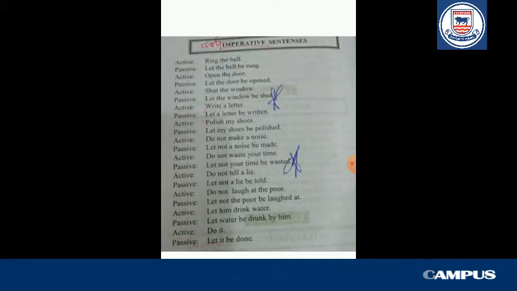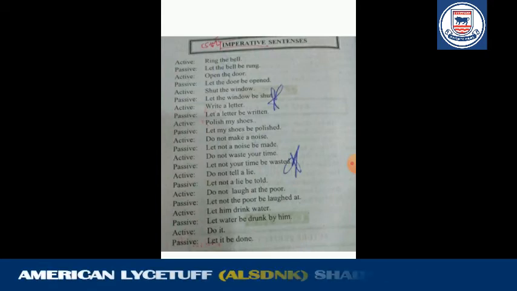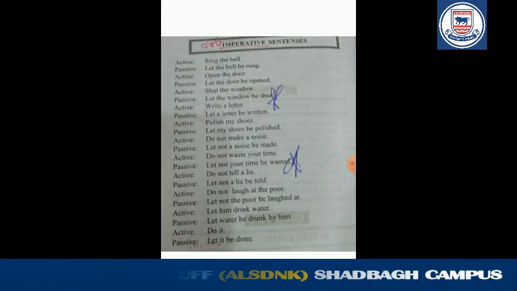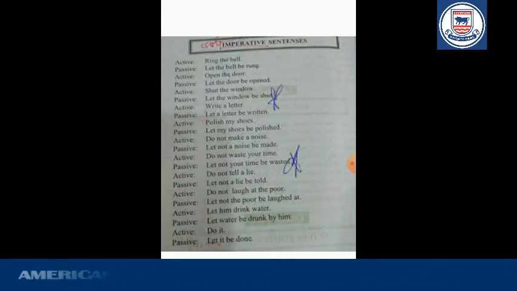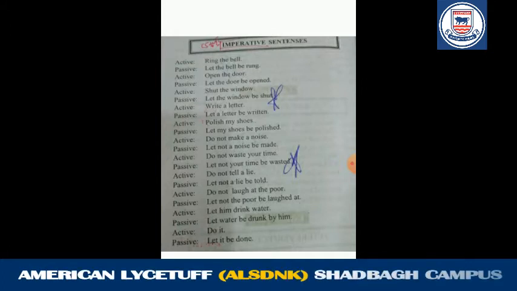When we make it passive, we change its structure: first we use let, then the object, then be, and then the third form. Just like: ring the bell, let the bell be rung. Open the door, let the door be opened. Shut the window, let the window be shut. Write a letter, let a letter be written.